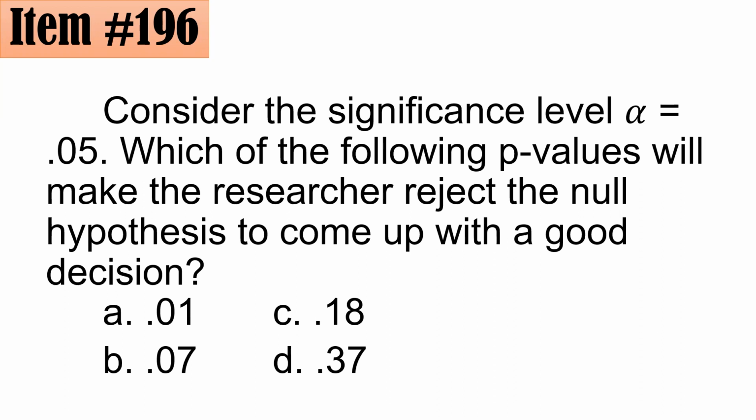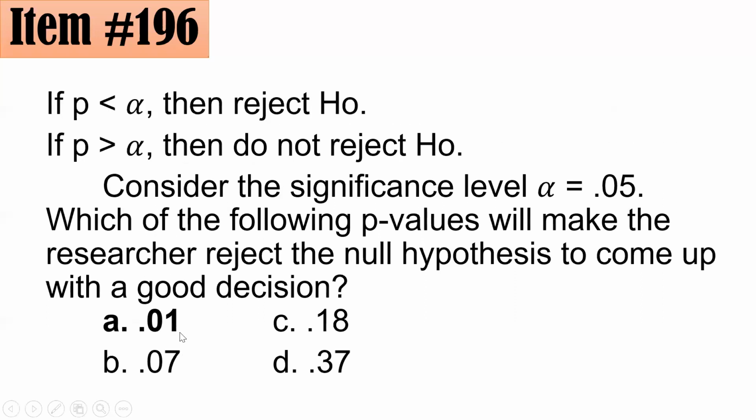Okay, what is your answer? Di ba nasabi ko na bago lang? For you to reject the null hypothesis, the computed p-value should be less than your alpha level. So among all of the choices, saan dito yung mas mababa compared sa 0.05? That is, tama, 0.01.